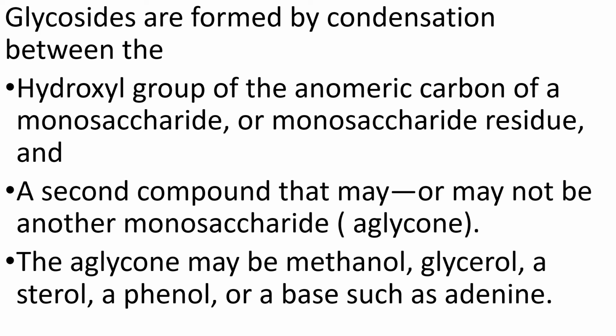So glycosides are formed by condensation between the hydroxyl group of the anomeric carbon of a monosaccharide or monosaccharide residue, and a second compound. It may be a sugar or it may not be a sugar. These non-sugar parts, which are called the aglycon part, can be methanol, glycerol, a sterol, a phenol, or a base such as adenine.